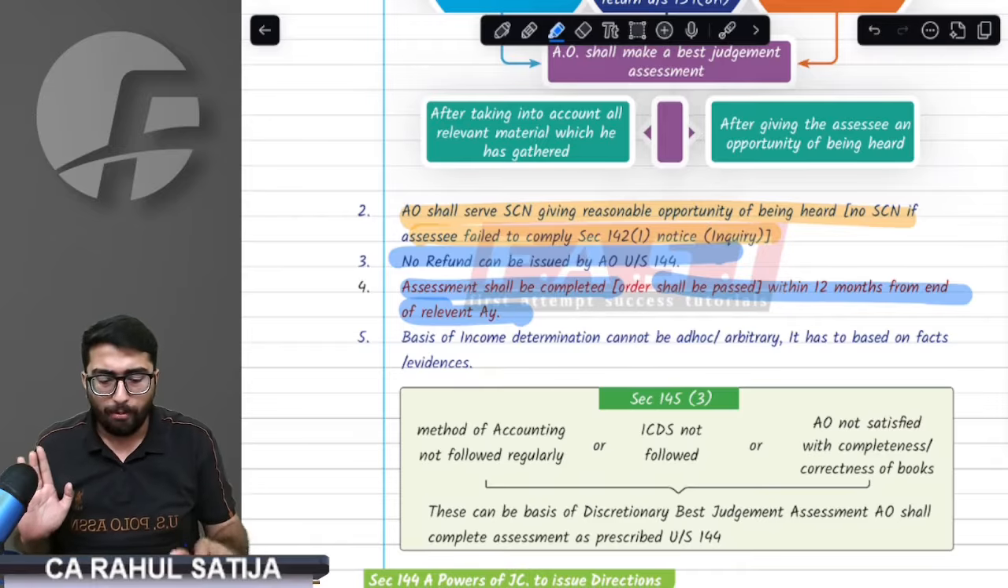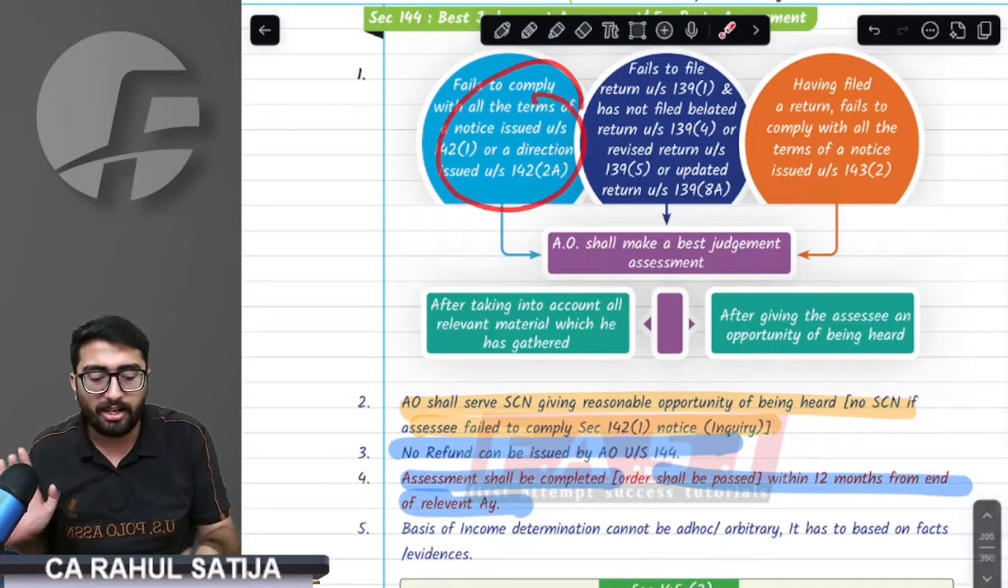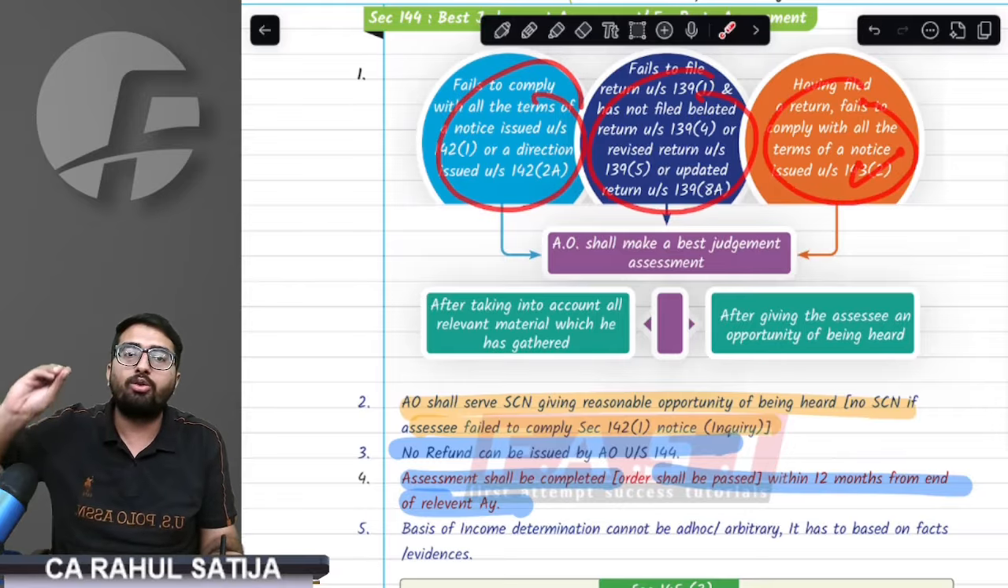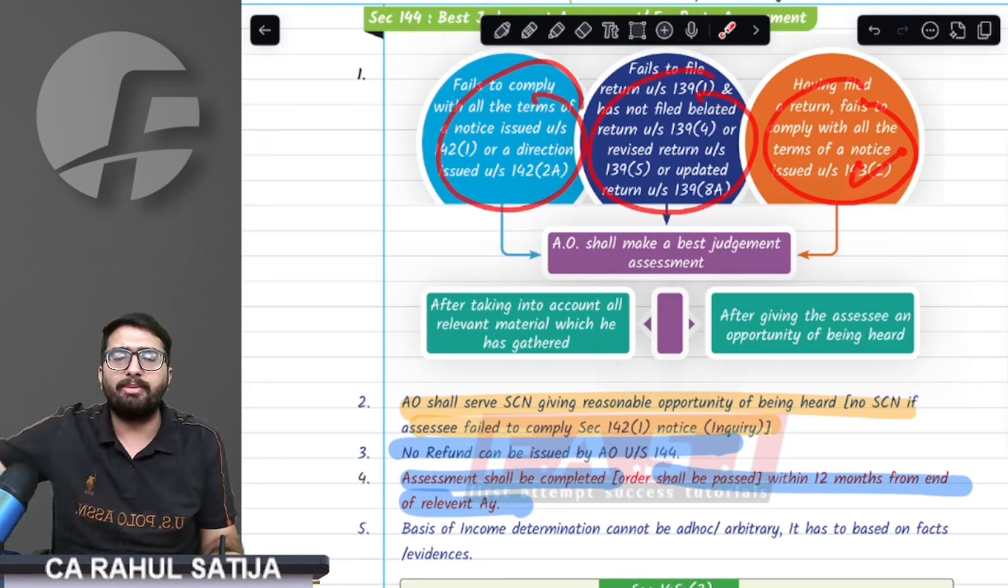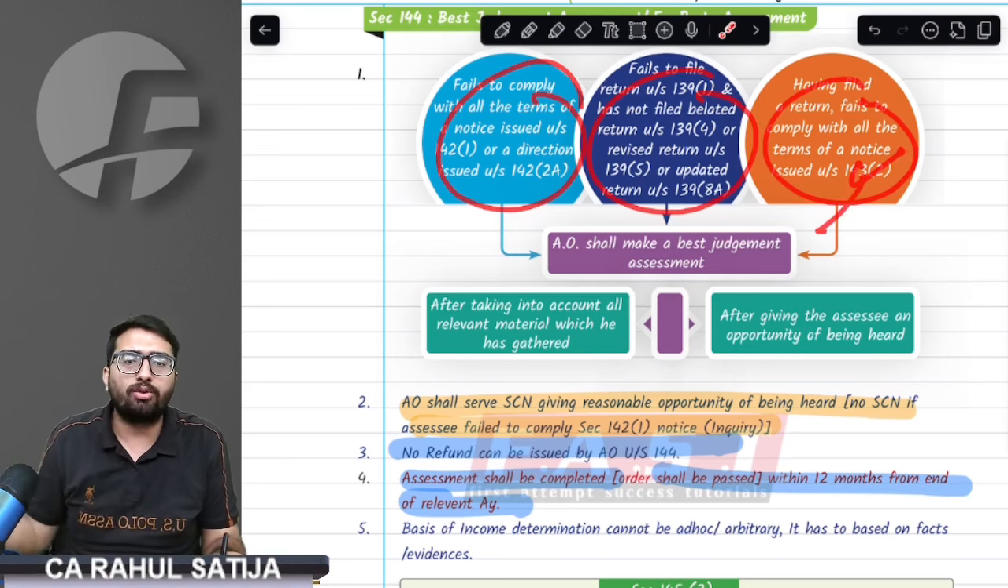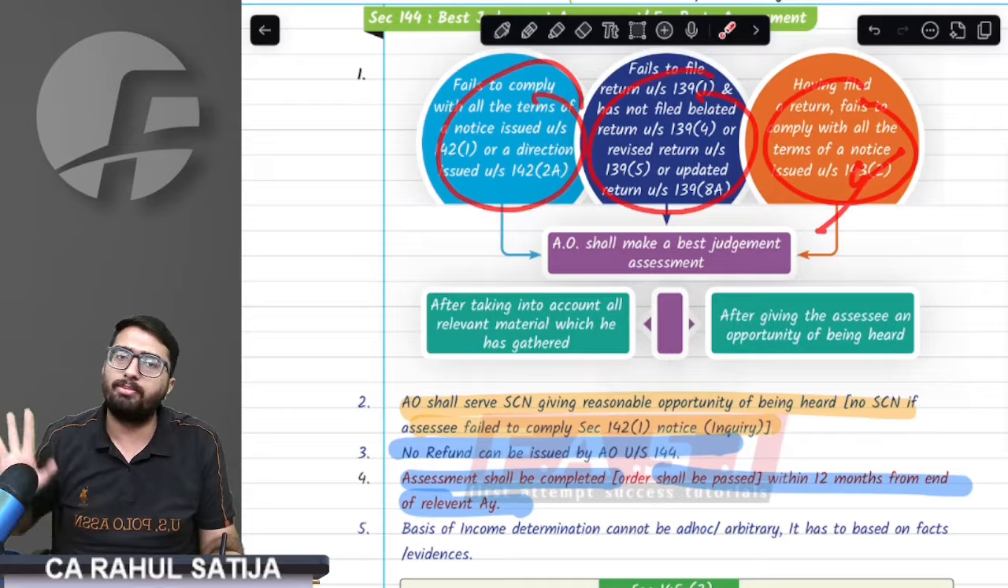Right answer is no. The provision says for whatever reason best judgment assessment is going to take place, if the notice time limit for those things has been complied with, in that case assessment is valid. For example, if notice for scrutiny was issued on time, then assessment for best judgment is also valid.